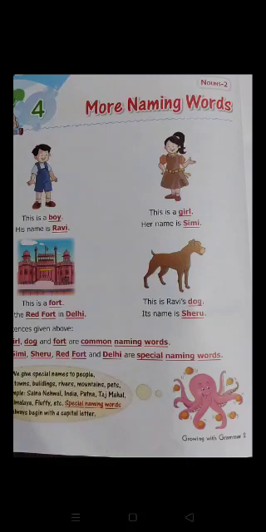So dog is a naming word. Its name is Sheru. When we give a name to the dog, we also call it a naming word. Its name is Sheru and Sheru is a naming word. Okay?